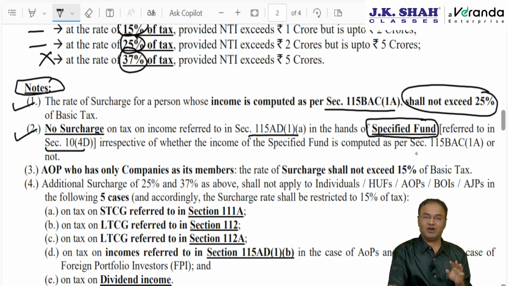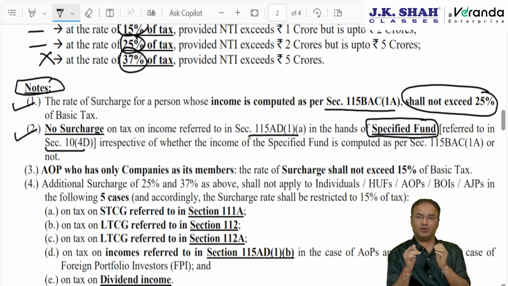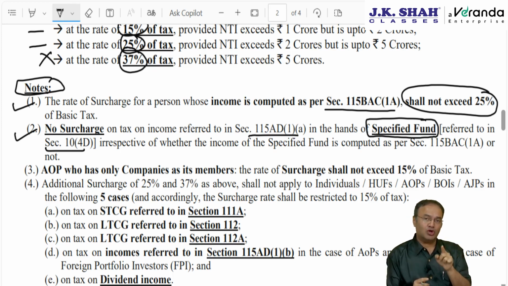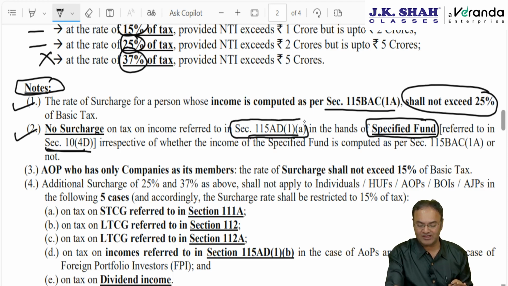Now, as far as specified fund is concerned, it is a fund incorporated in India having investors resident outside India. Fund is incorporated in India and the unit holders or the investors are resident of a country outside India. Most of the incomes are exempt under 10(4)(d) by virtue of capital gain. Some incomes are taxable as per section 115AD. Whatever is taxable will not attract any surcharge.